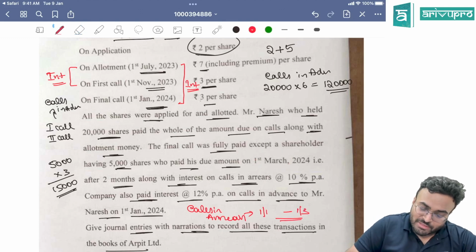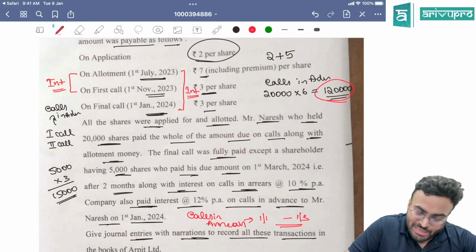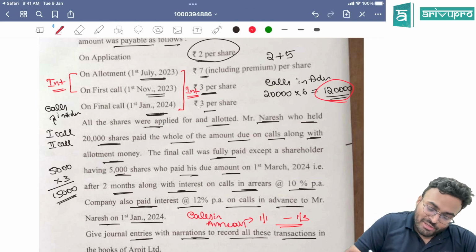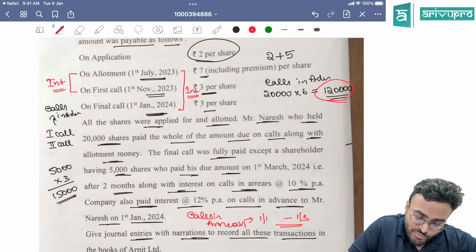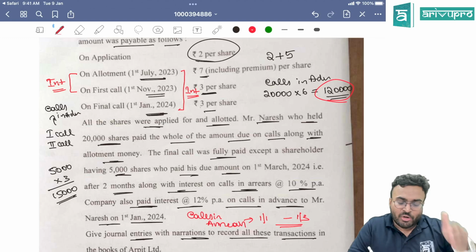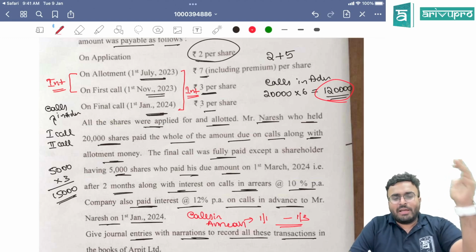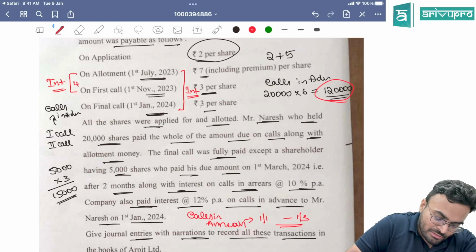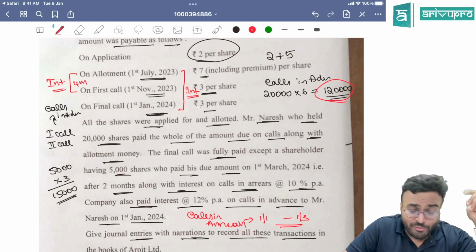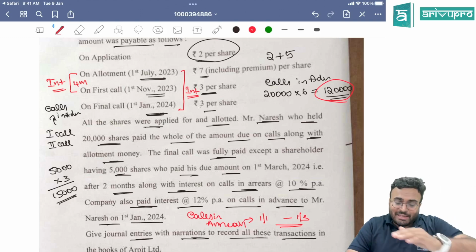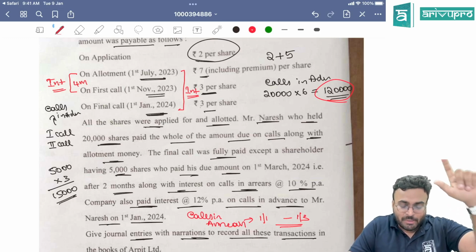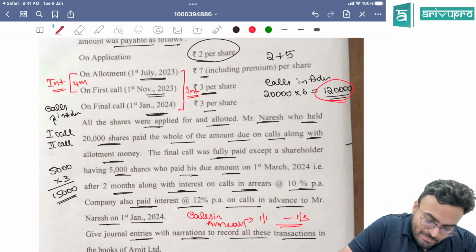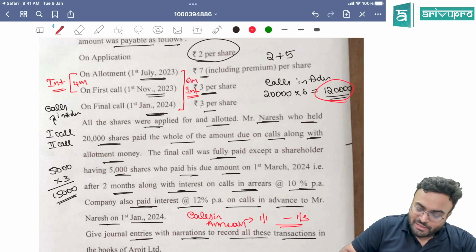So 2 months interest. Out of the calls in advance of 1,20,000, 60,000 is the first call amount. For 60,000, you're going to calculate interest from 1st July to 1st November. July, August, September, October, 4 months interest. For the other 60,000, the second 60,000, you're going to calculate interest for July, August, September, October, November, December, 6 months. And for interest on calls in arrears, it is for 2 months.